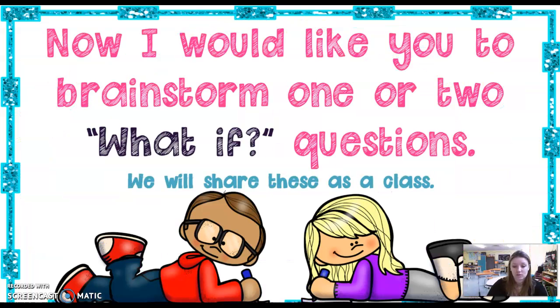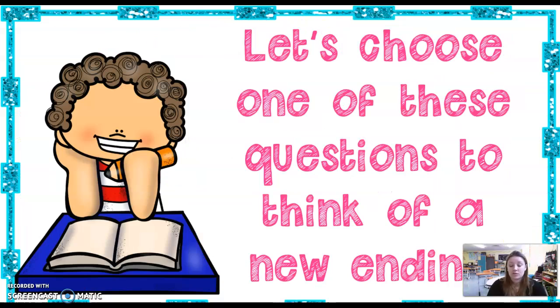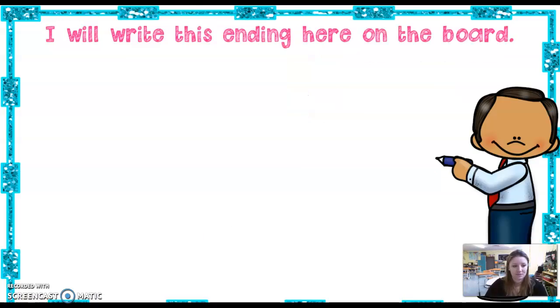While you're thinking of these questions to write a new ending, it's your creativity. You get to decide. So when I think of it, I think of the ending. What if Sir Gus had not stayed behind to eat pie and he went with the rest of the knights? How would that affect the rest of our story? Okay.